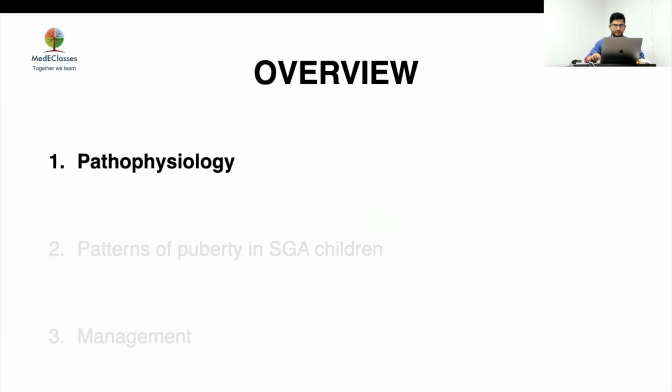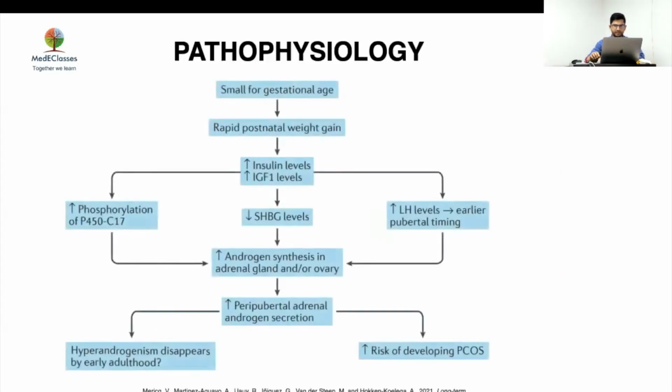We begin with the pathophysiology. Sir has very well explained, just a brief recollection, that SGA children have rapid postnatal growth, and basically it's the high insulin and the high IGF-1 levels. Now we know what happens with the GH axis, but what really happens in the androgen axis and the adrenal axis is that the SHBG levels decrease, and high LH levels, probably because of early pubertal timing, lead to increased adrenal androgen levels or probably ovarian androgen levels, leading to increased peripubertal adrenal androgen secretion.